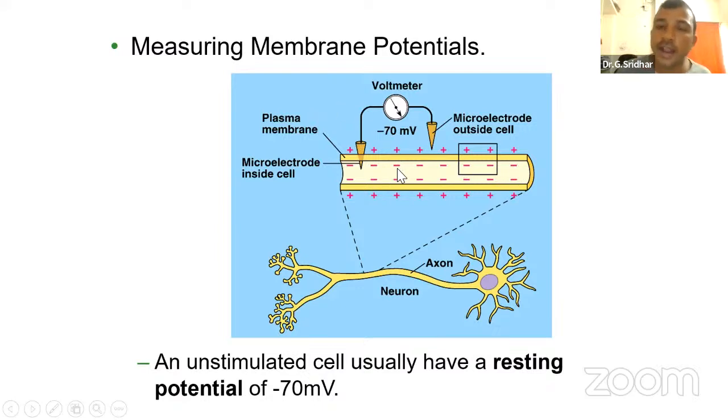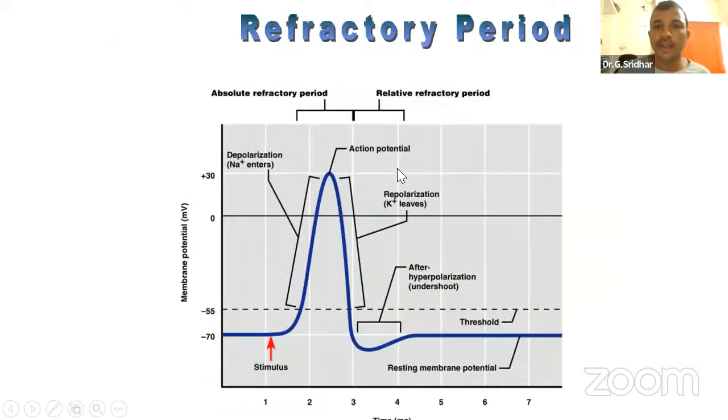Influxing, then cationic charge will be increased. When cationic charge is increasing, what will happen? Then there will be depolarization, very fast and high. That means I told you that sodium channels are very fast active channels, which you find on the cell. Then more sodium ions will influx.